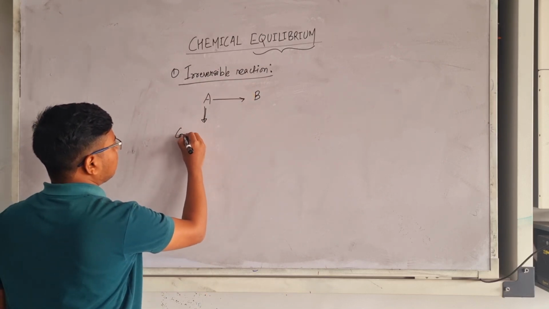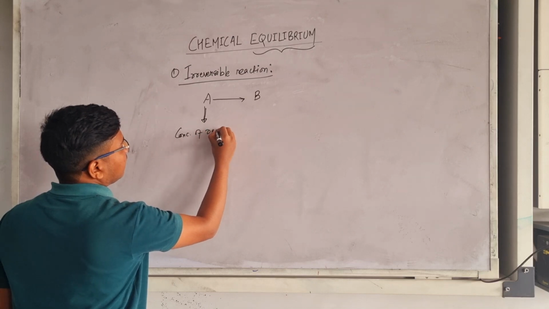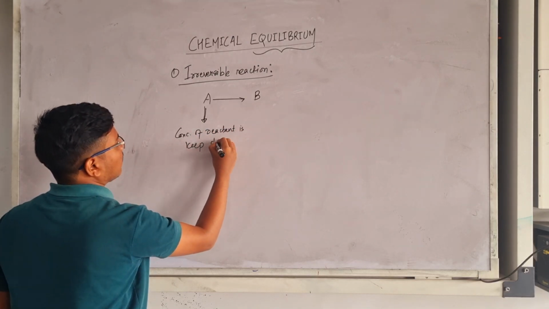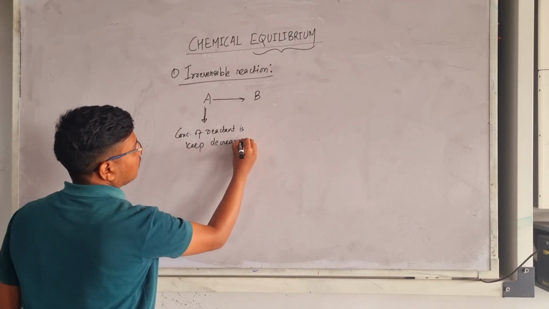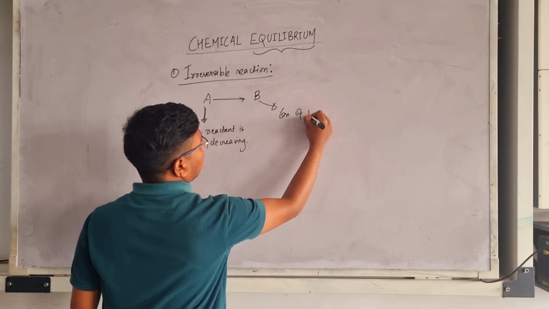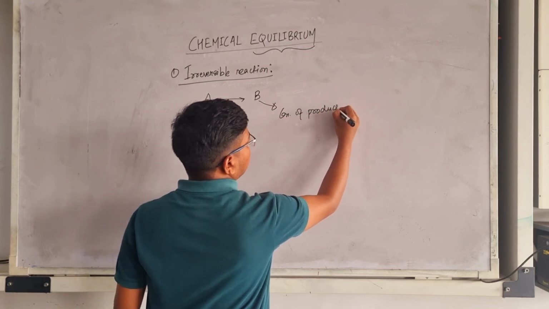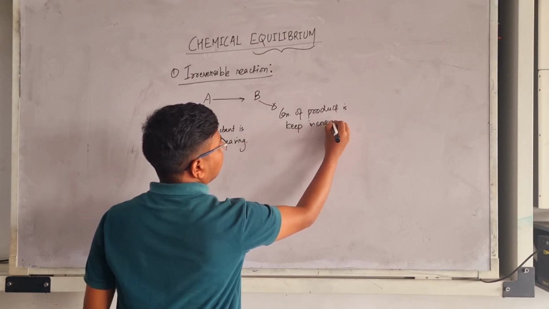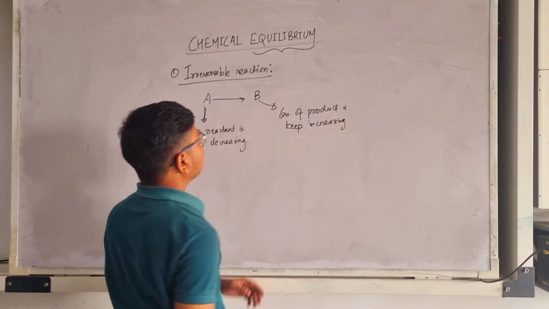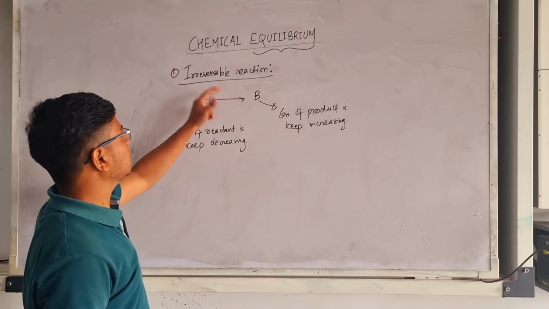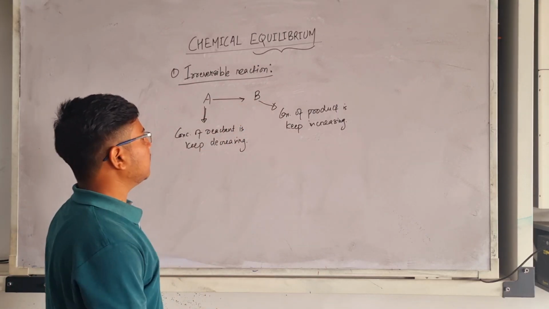The concentration of the reactant keeps decreasing. On the other hand, the concentration of the product keeps increasing. There is no chance of forming A from B. So this reaction is known as an irreversible reaction.